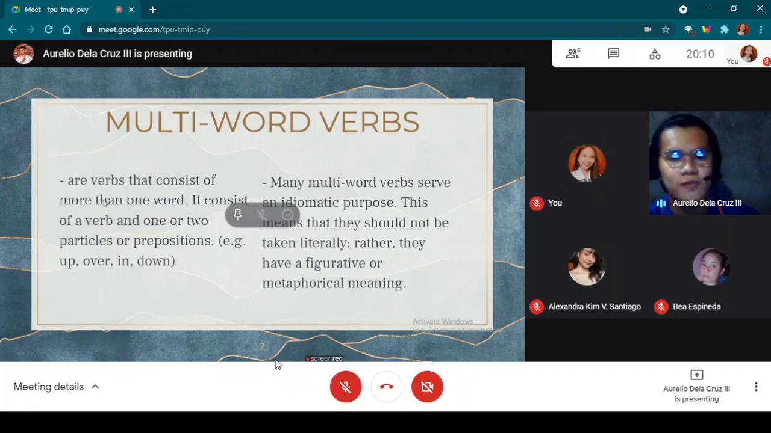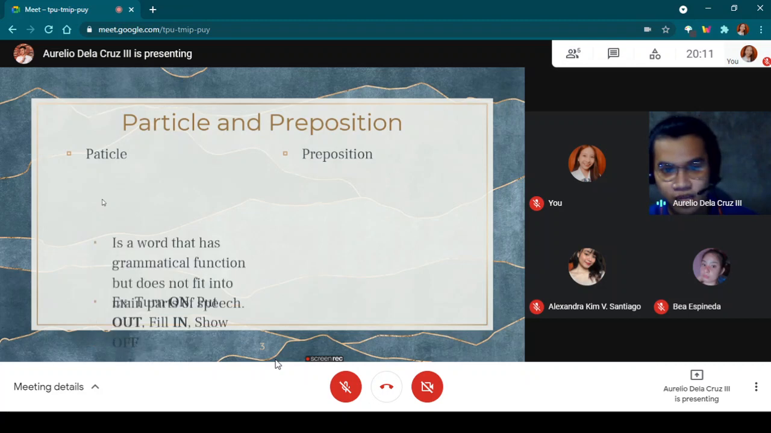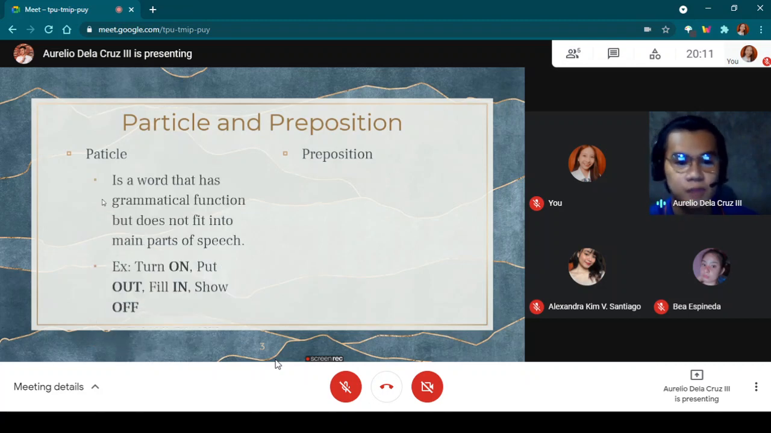Okay. For multi-word verbs, from the word itself, multi-word, it means that it consists of more than one word. And multi-word verbs convey figurative or metaphorical meaning. So, let's proceed to the components of multi-word verbs, which are particle and preposition. Let's define them individually. First, what is a particle? Please read.